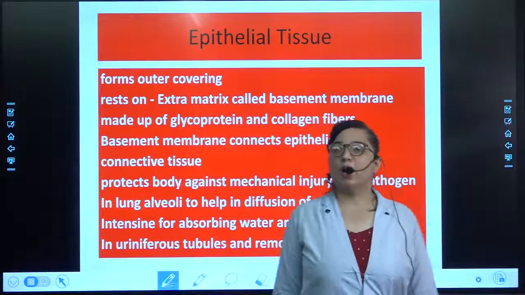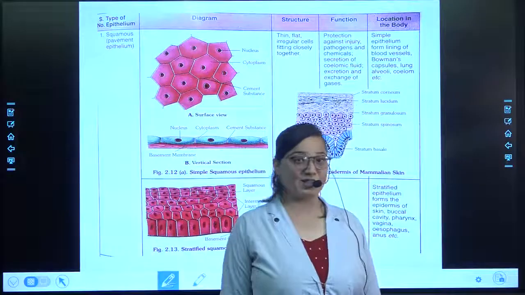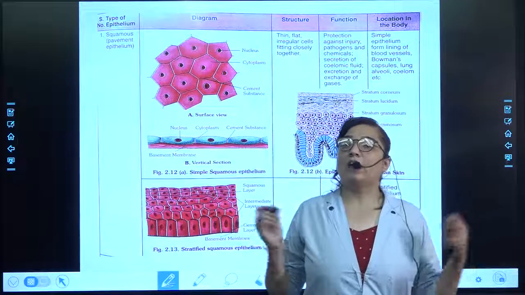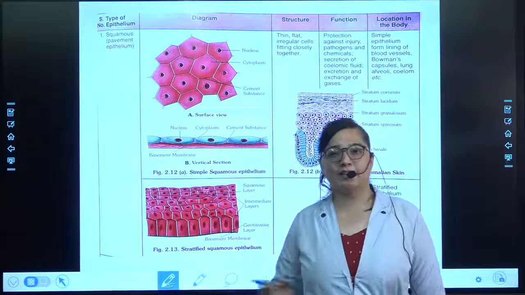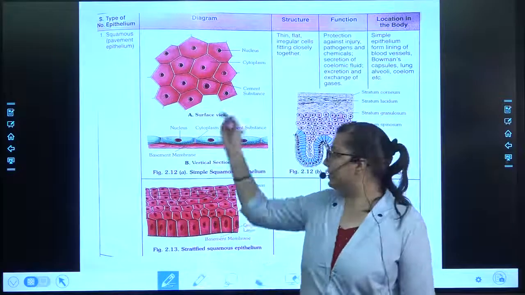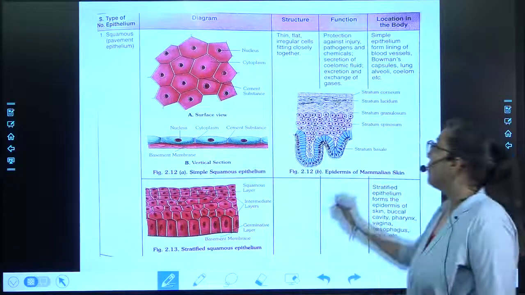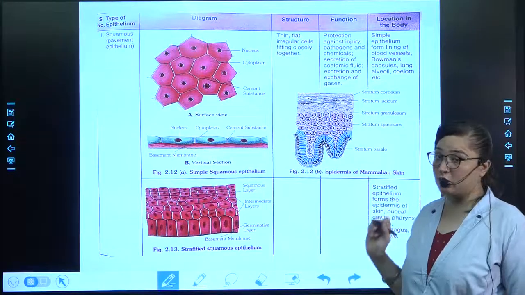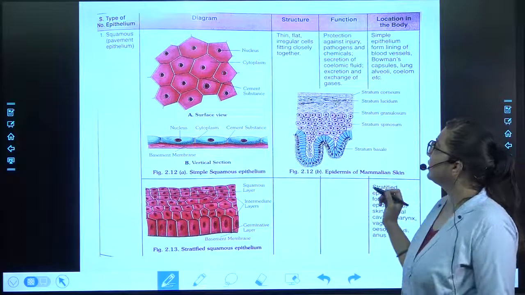the body. Now comes the part that you have to learn a lot, and I can only explain this content. I cannot make you learn. You have to revise it again and again, especially this part. Squamous: it is simple and stratified. What is its structure? Thin, flat, and very closely bound. What is its function?